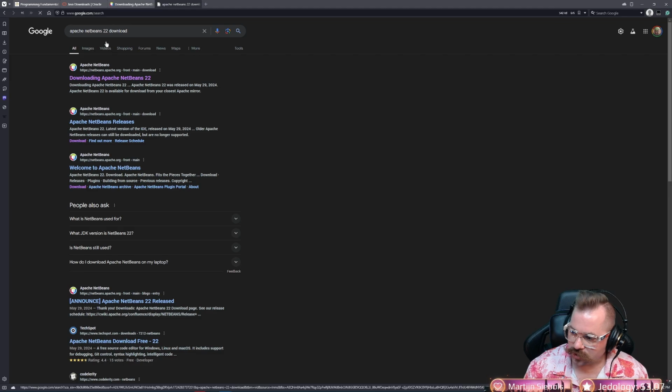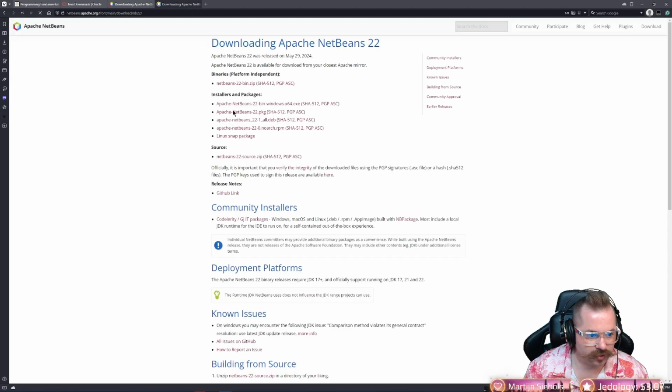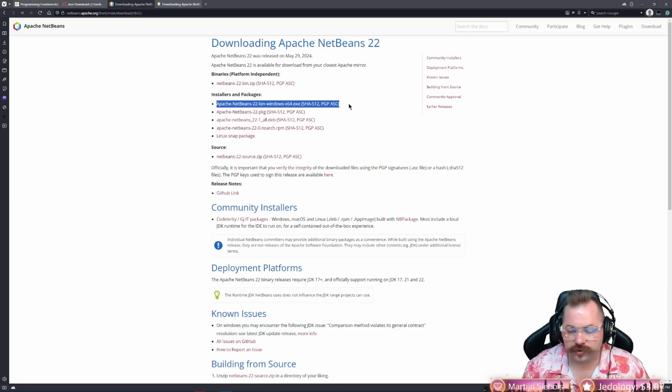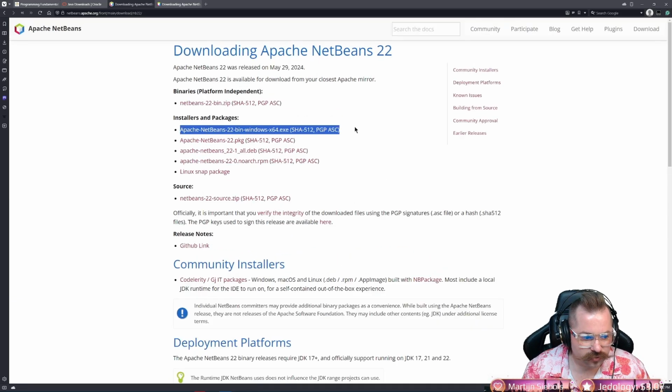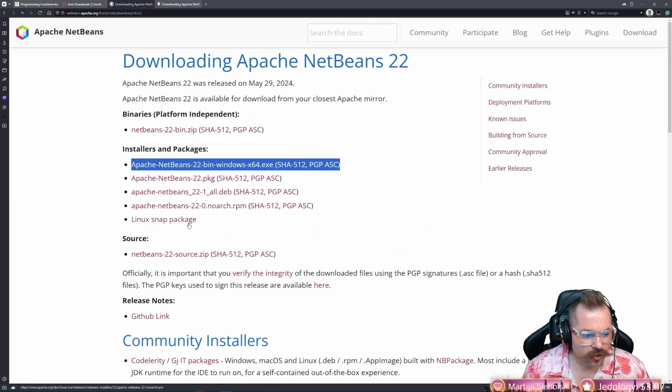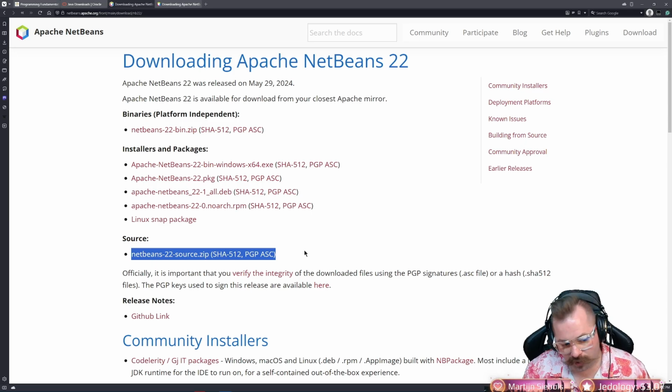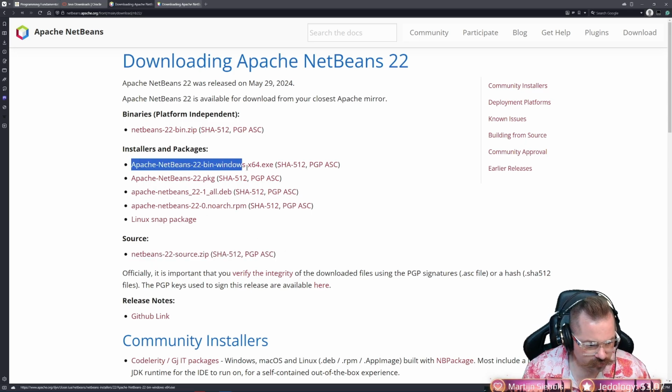The first link that comes up is downloading Apache NetBeans, so you can see these are both the same link. For Windows, we want Bin Windows x64 exe. Let's zoom in so you guys can see. We also have a zip file here that would also work, but this is the one for Windows we're going to worry about.